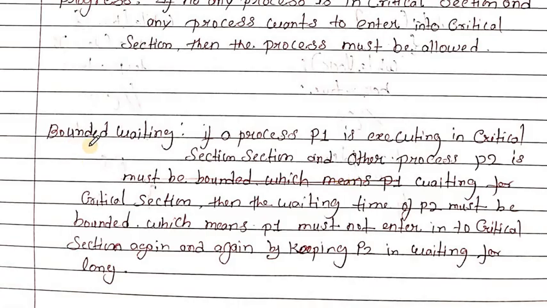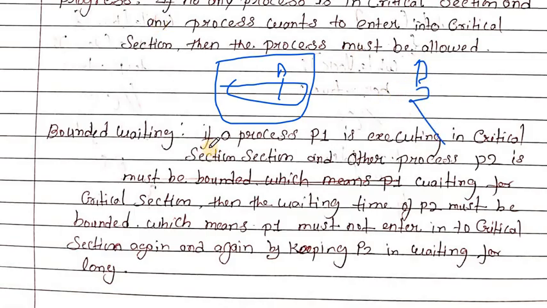Now the third one is bounded waiting. What is bounded waiting? Let's take that process P1 is in the critical section and process P2 is waiting for the critical section, because P2 can't execute it while P1 is in it. So P2 has to wait for the completion of P1, and after that P2 will execute the critical section.